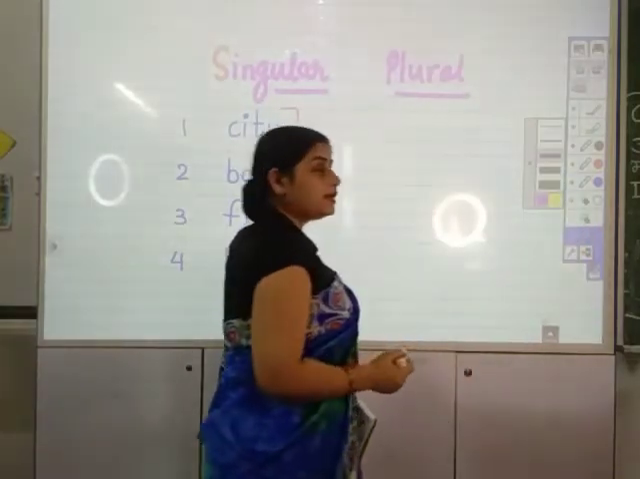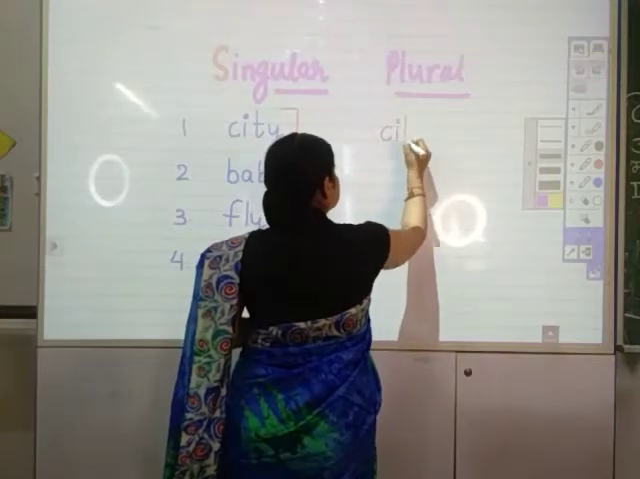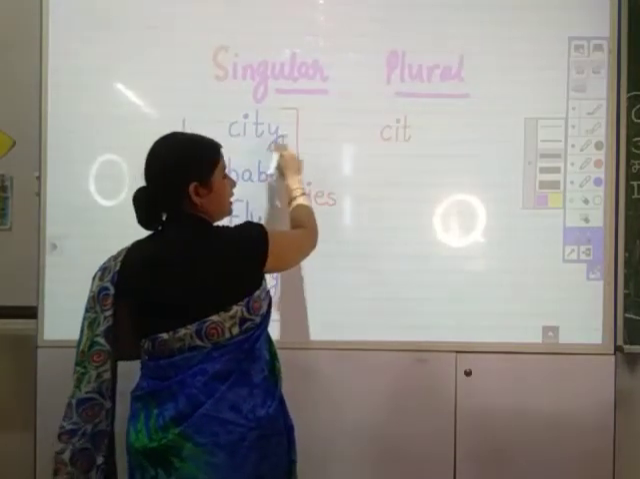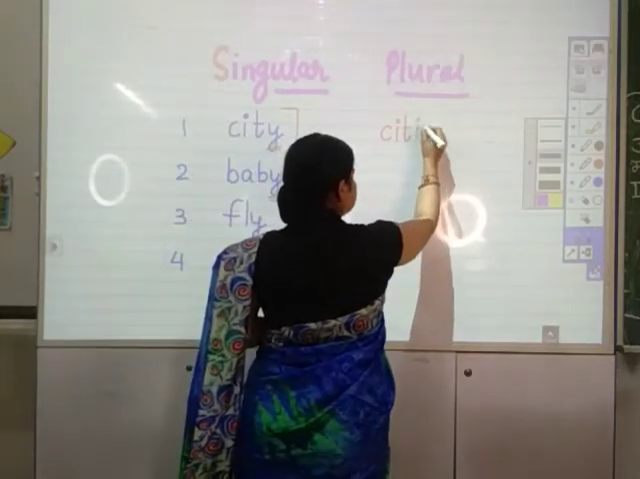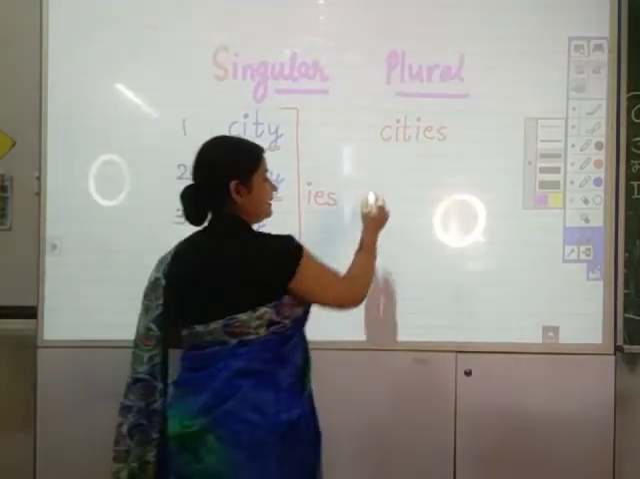The new word will be cities. C-I-T, omit Y and write I-E-S instead. उसके बदले I-E-S लिखिए. Now babies.